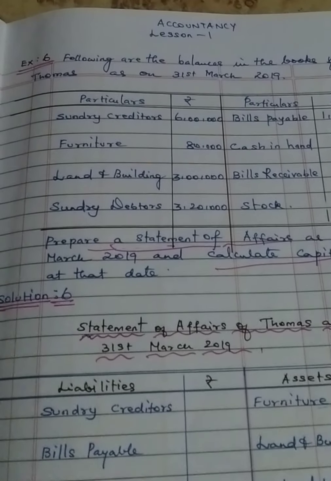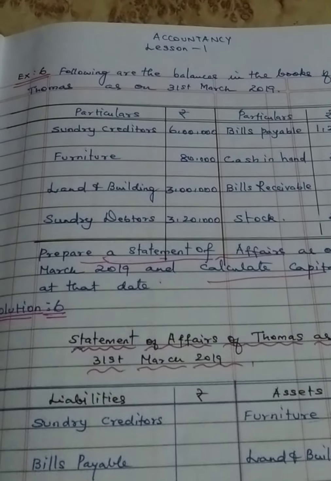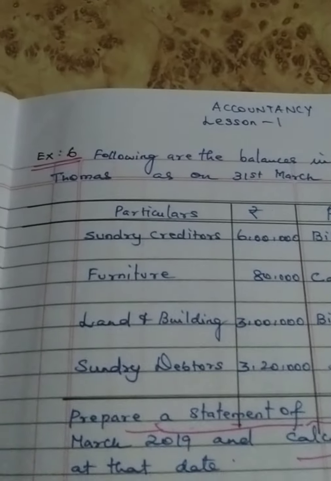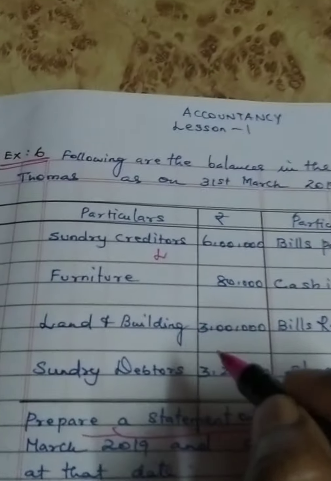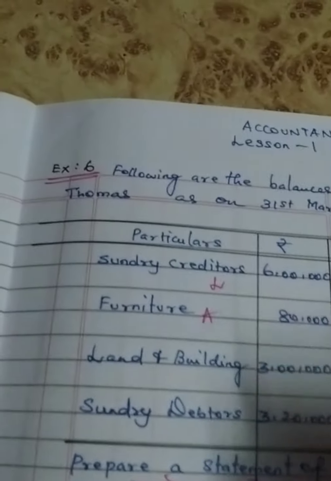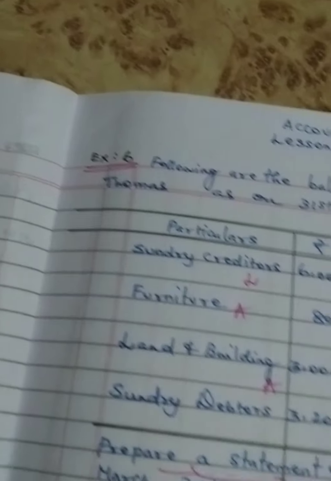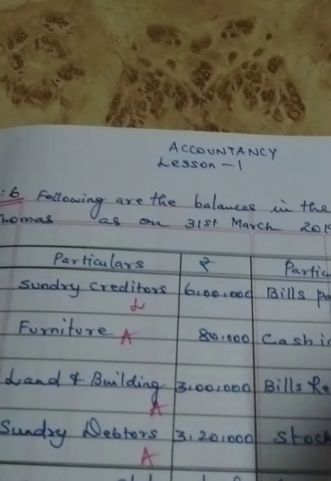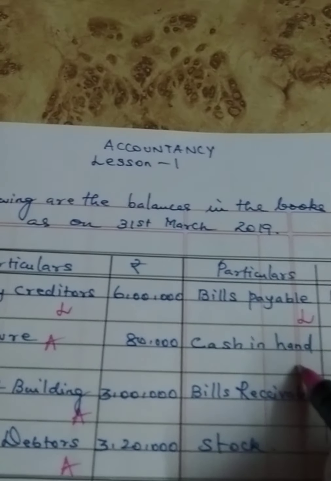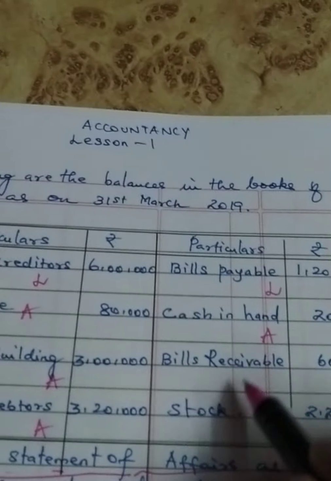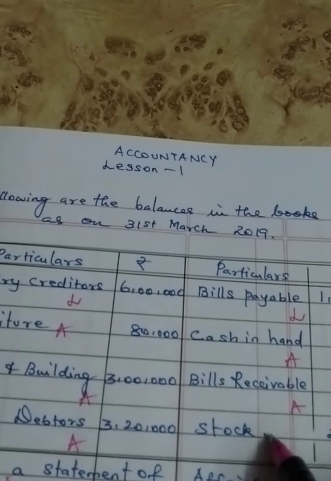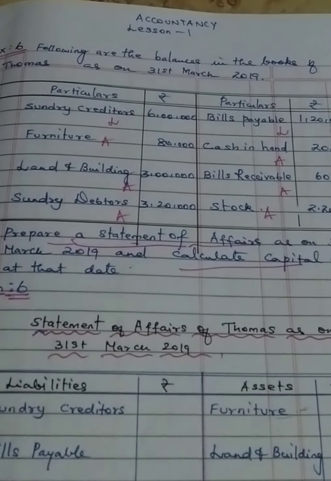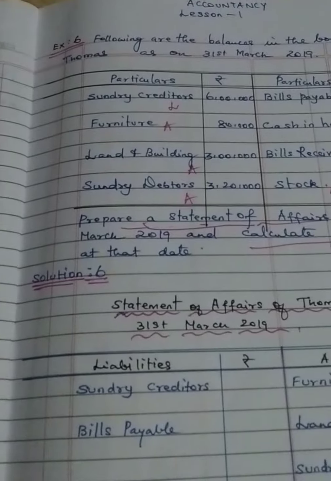We all know statement of affairs is a statement showing assets and liabilities. So we'll read each item first. Sundry creditors, it's a liability. Furniture, asset. Land and building, asset. Sundry debtors, asset. Bills payable, liability. Cash in hand, asset. Bills receivable, asset. Stock, asset. Now we have marked all the items, whether it's liability or asset. Now we'll see the solution.